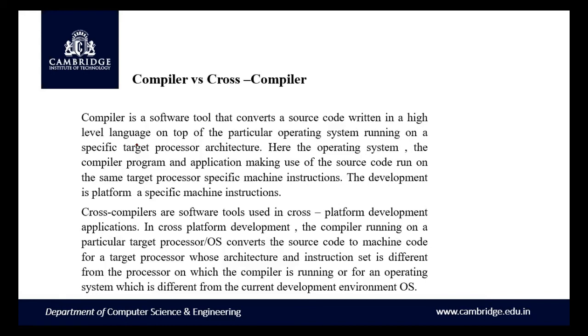And then we have something called compiler versus cross compiler. A compiler is software which converts the source code written in a high-level language to a particular operating system running on the target-specific processor.